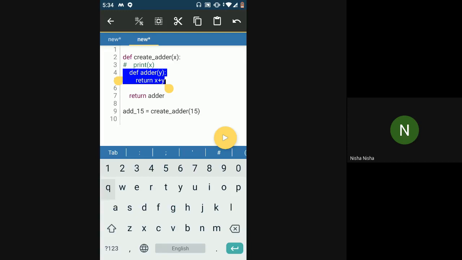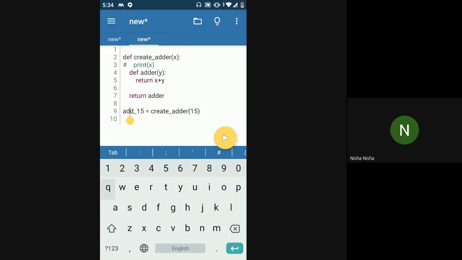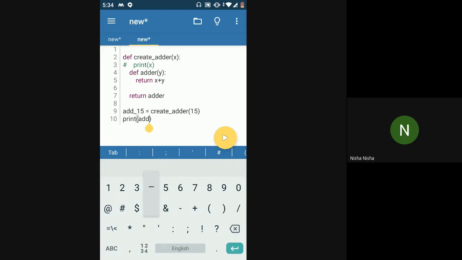I defined the inner function adder that requires the parameter y, and I'm returning that from my main function. When I return it, the function adder gets stored in add 15. So if I want to use this add 15 function, I have to pass it some value. I'll just print add 15, and I have to pass a value 10, for example.